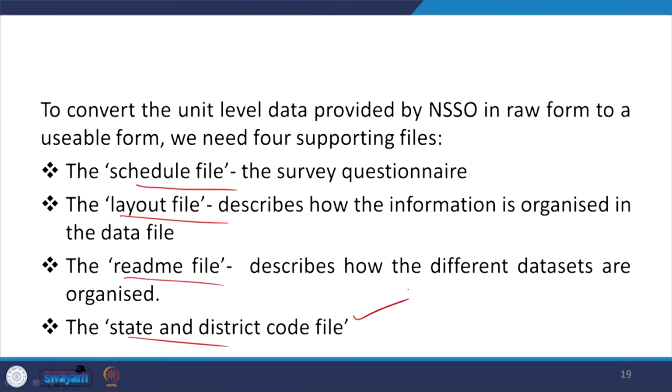Without those codes it is not possible to interpret the data, otherwise data remains only as data.